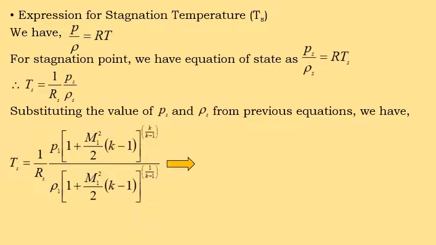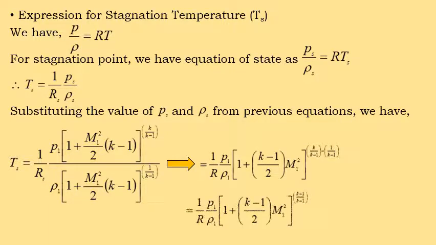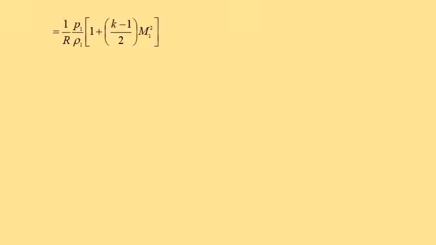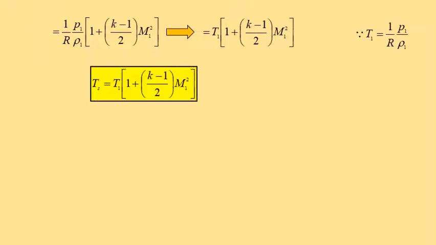Substituting this and simplifying, finally we get the expression for stagnation temperature: 1 by R, P1 by rho 1, into the square bracket 1 plus k minus 1 by 2 multiplied by the Mach number square. Simplifying this further, the stagnation temperature at the stagnation point is given by T1 into 1 plus k minus 1 by 2 into M1 square. That is the final expression for stagnation temperature.